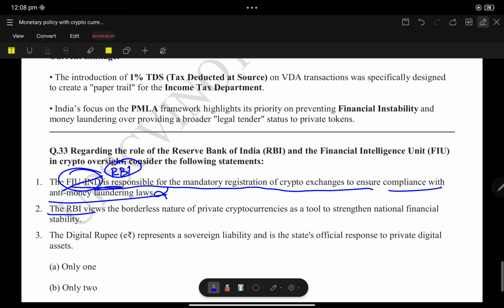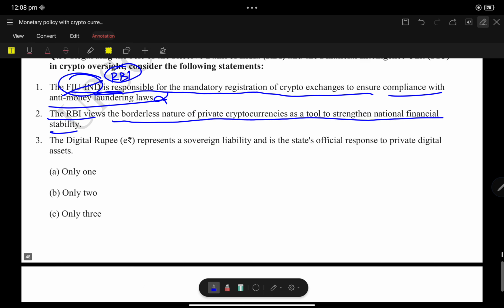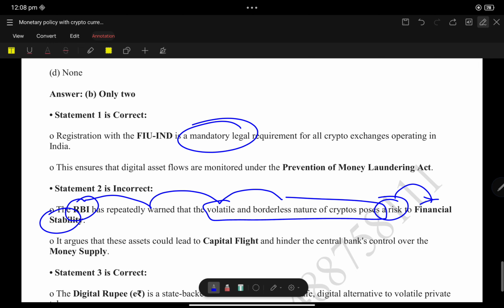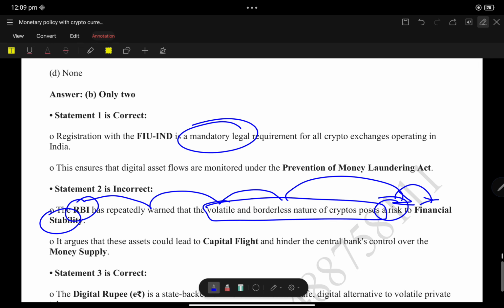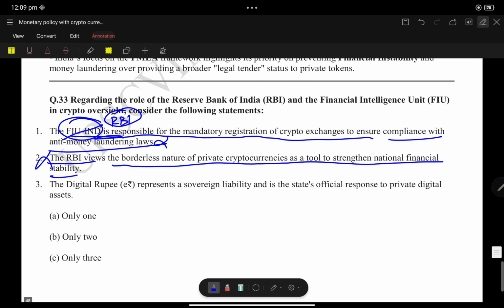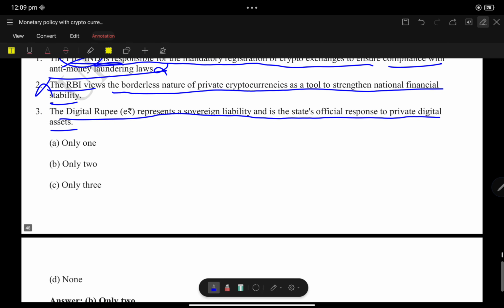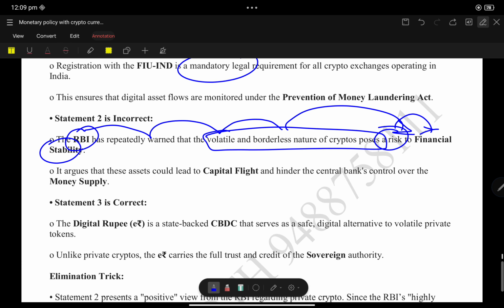Statement: the RBI views the borderless nature of private cryptocurrency as a tool to strengthen national stability. It does not say that; the RBI has repeatedly warned that the volatility and borderless nature of cryptocurrencies pose risk to financial stability. So statement two is wrong. The digital rupee represents a sovereign liability and the state's responsibility, unlike private digital assets, so statement three is correct.